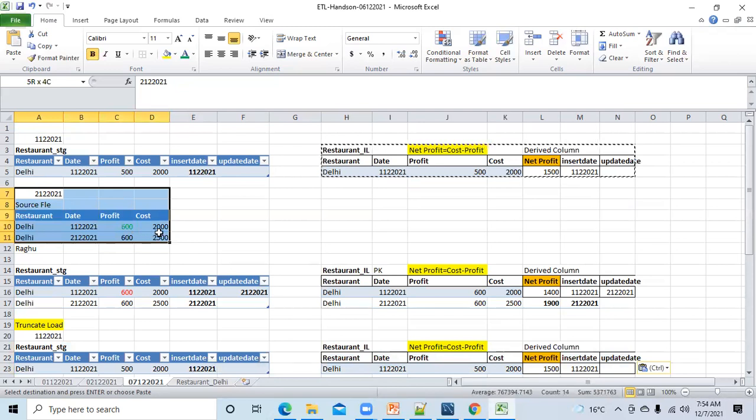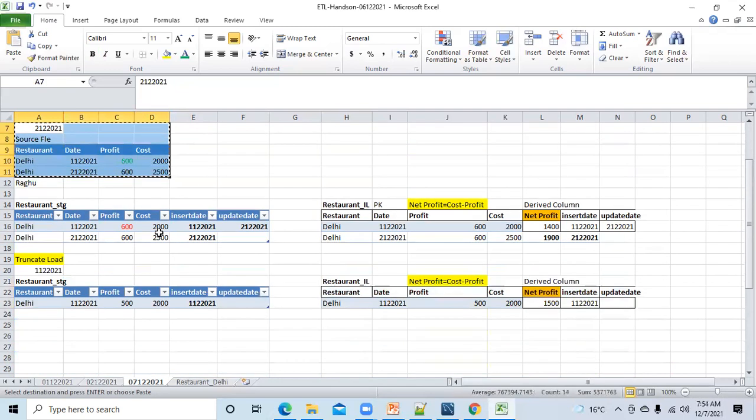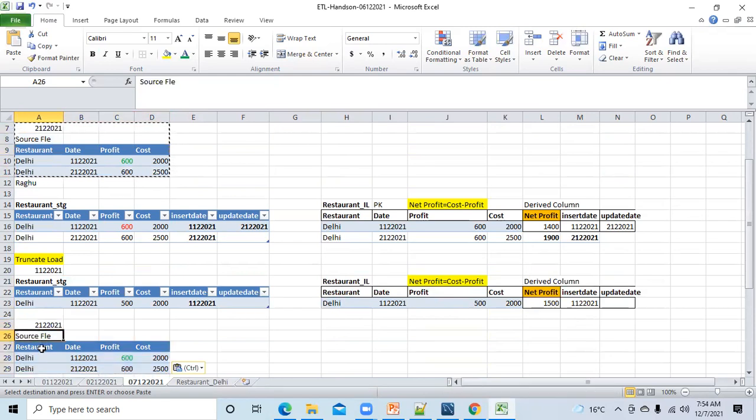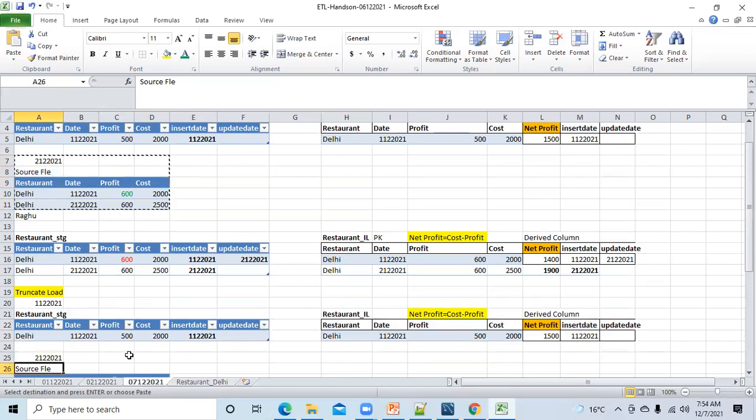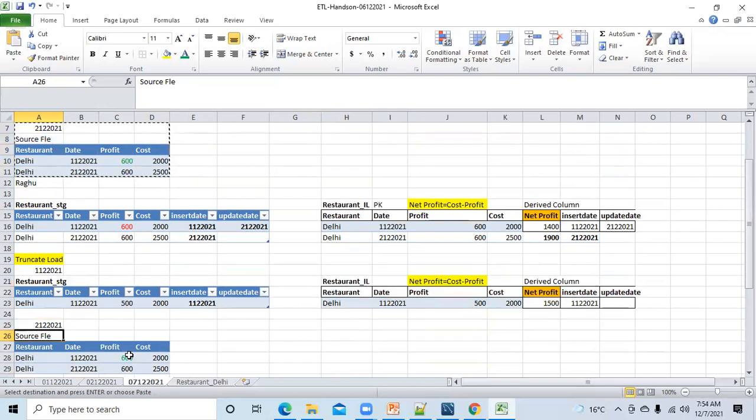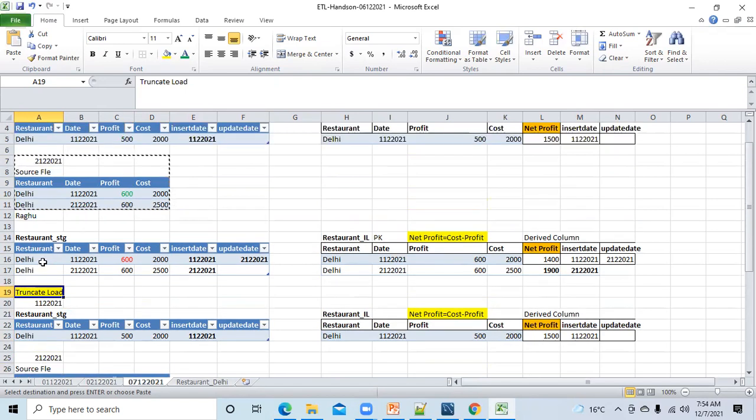2nd December, you have received this file from the source. You have received this data. I have not done anything new. The same thing I'm just copy pasting here, and I'm just trying to make you understand what will be the change in truncate and load. So if you compare these two scenarios, it will be easy to understand. That's why I'm showing you both the scenarios, the normal one and the truncate and load.